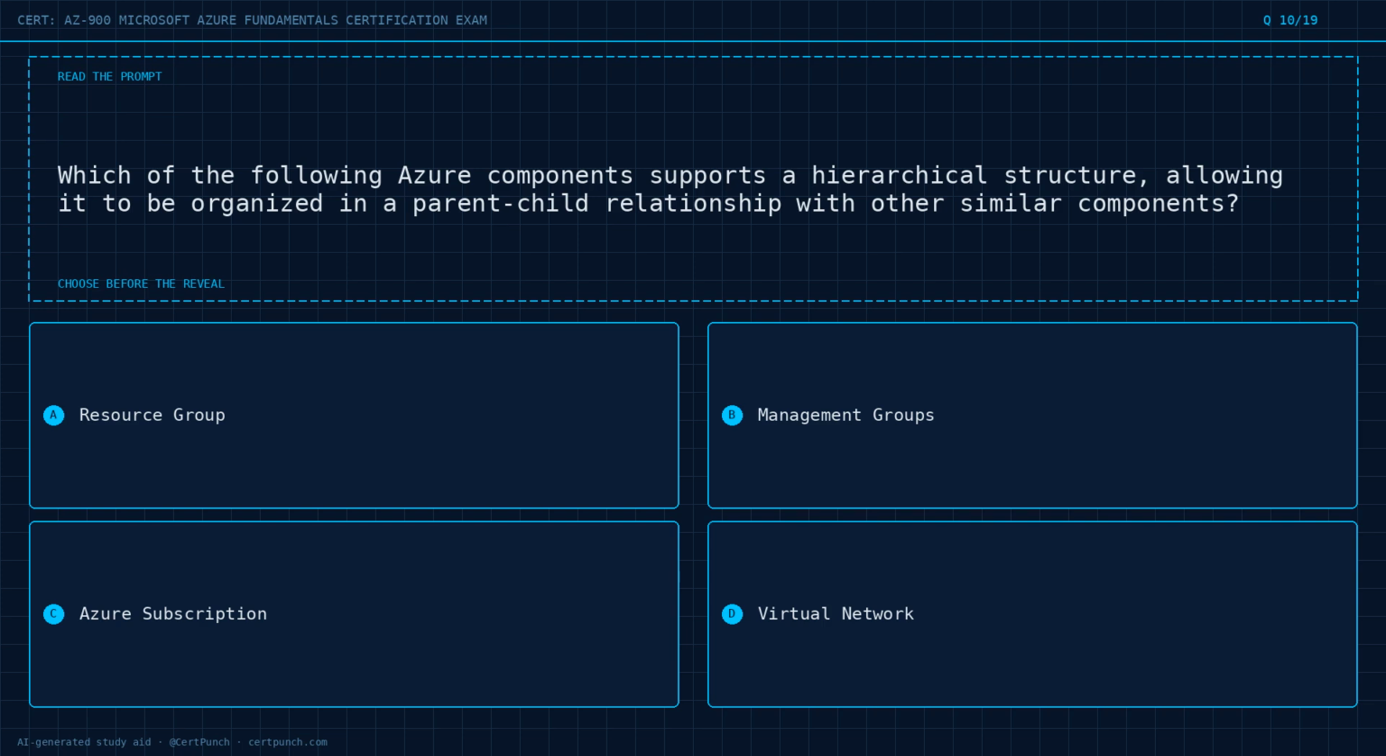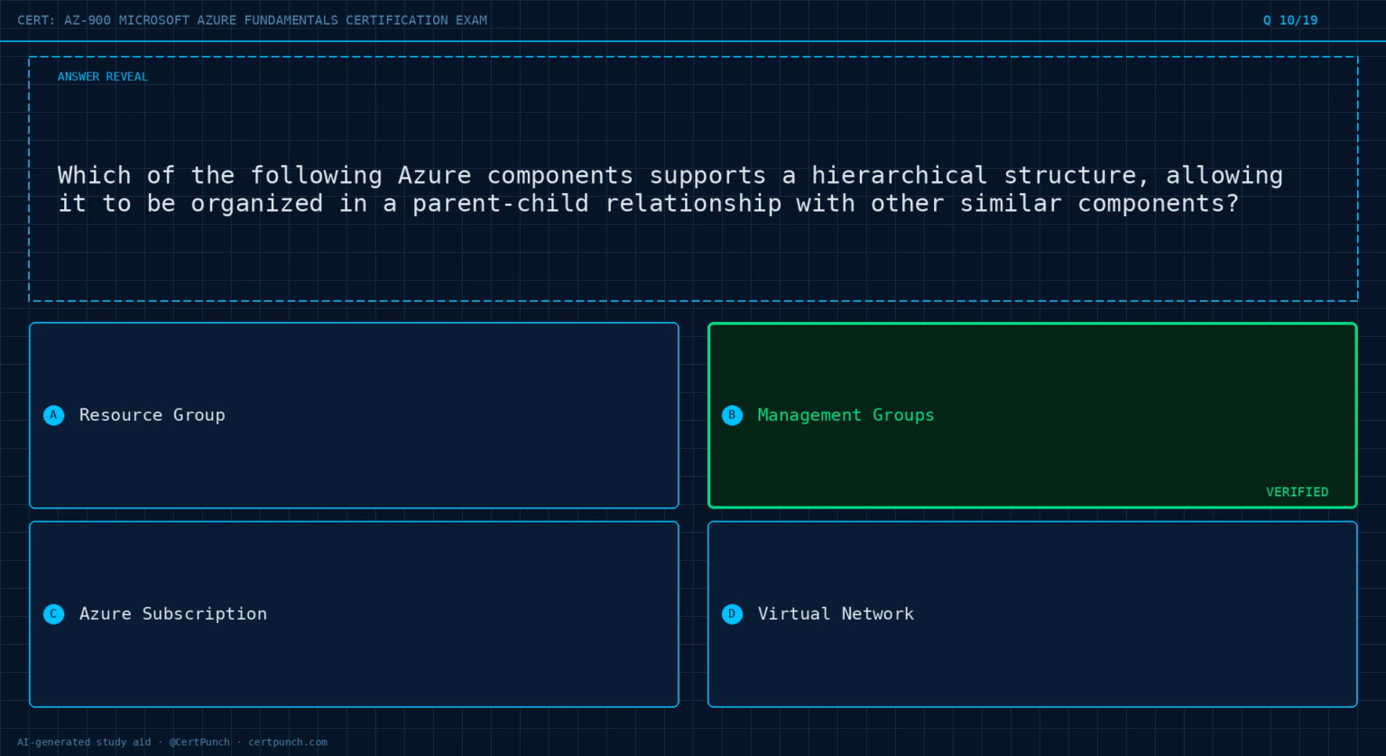Question 10 of 19. Which of the following Azure components supports a hierarchical structure, allowing it to be organized in a parent-child relationship with other similar components? Option A, resource group. Option B, management groups. Option C, Azure subscription. Option D, virtual network. Choose the best answer before the reveal. Commit to it now.